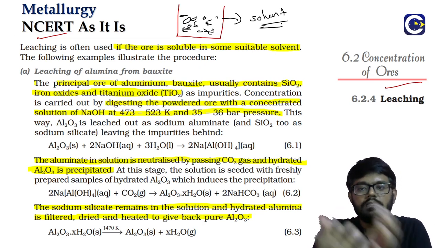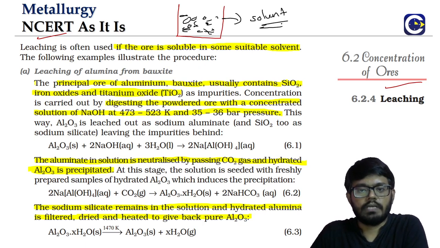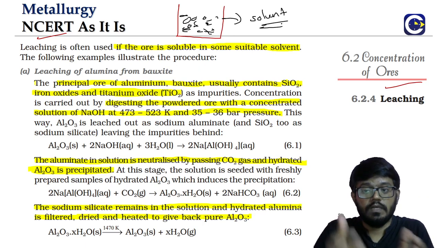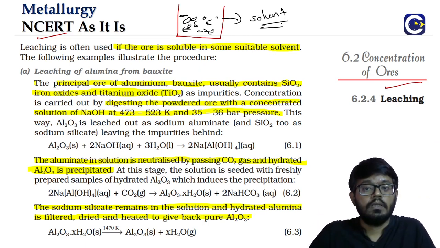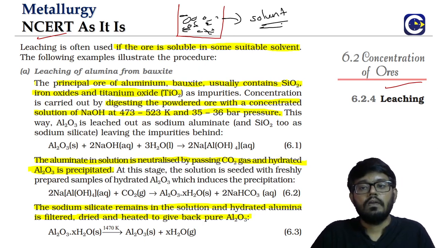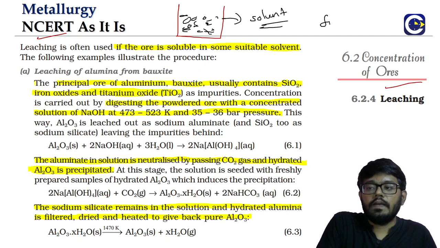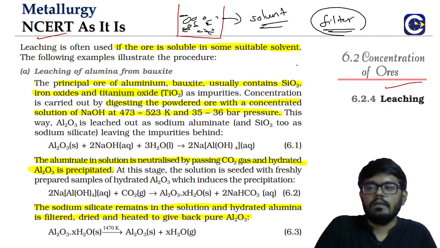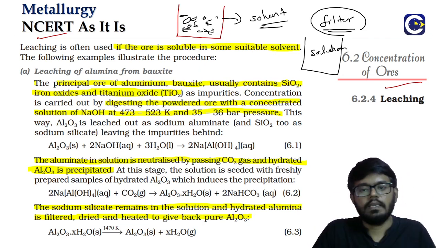If only the ore comes into the solution, for example if it's an aqueous solution, it will come into the aqueous state. We can then filter the solution, and all the solid gangue particles will be separated. From this solution, we then need a process to get back the ore.